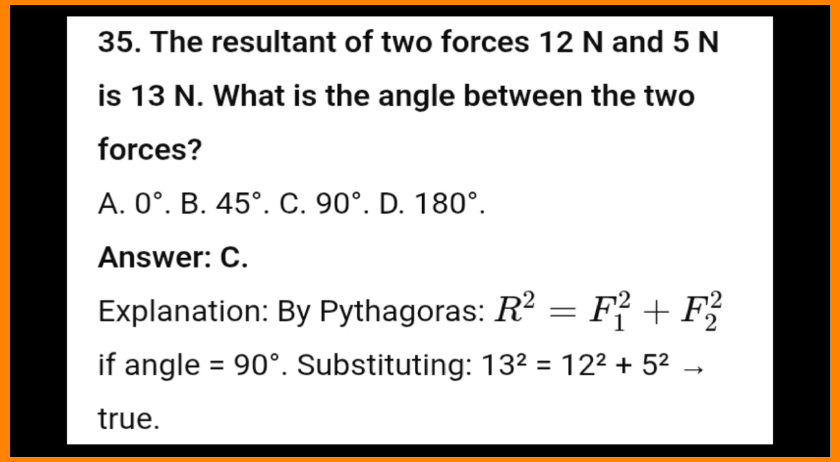35. The resultant of two forces 12 N and 5 N is 13 N. What is the angle between the two forces? A. 0 degrees. B. 45 degrees. C. 90 degrees. D. 180 degrees. Answer C. Explanation: by Pythagoras, R² equals F1² plus F2² if angle equals 90 degrees. Substituting, 13² equals 12² plus 5², true.